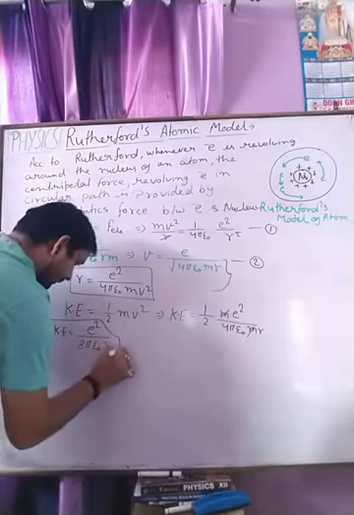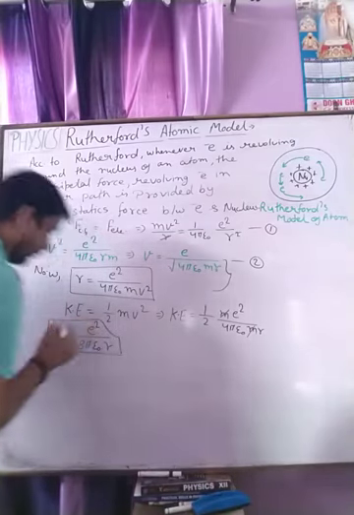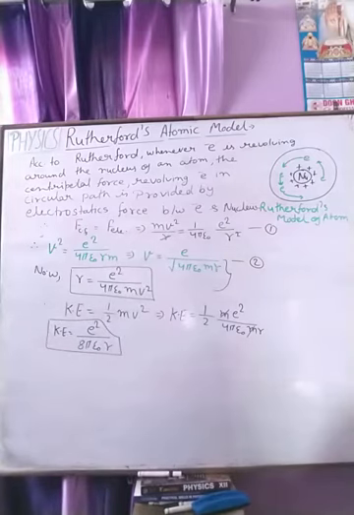This is the kinetic energy of the electron revolving around the nucleus.